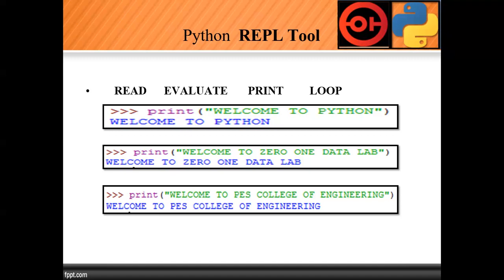Python is an interpreter. That means you can write a number of lines of code, and at the time of execution it will check the syntax. At the time of execution it will check the syntax, but in a compiler, at the time of compilation it will check the syntax.